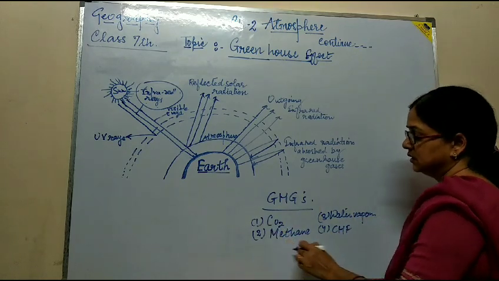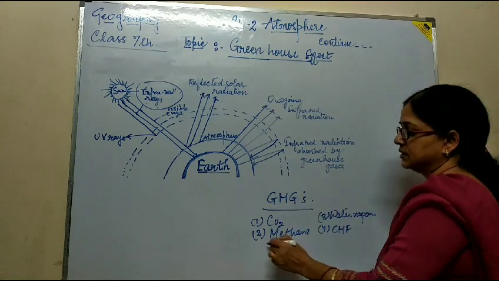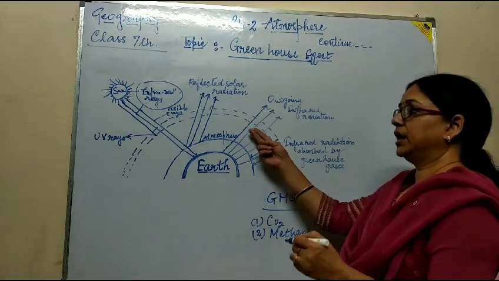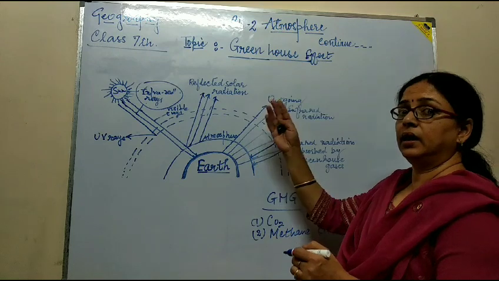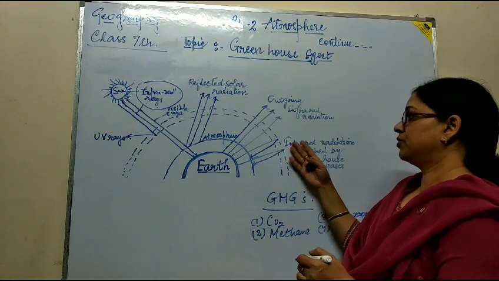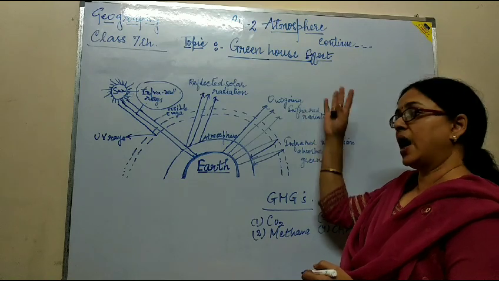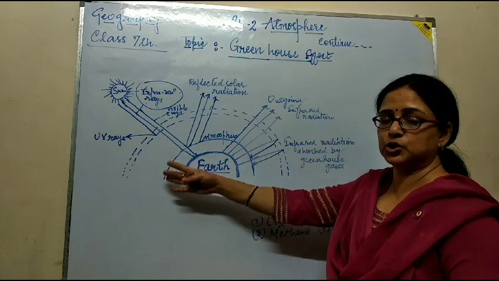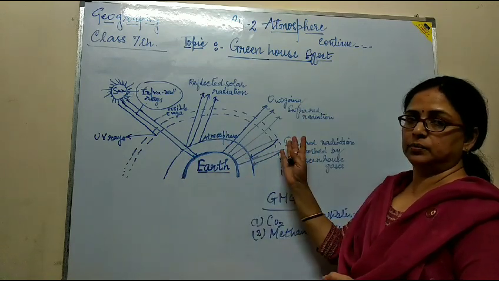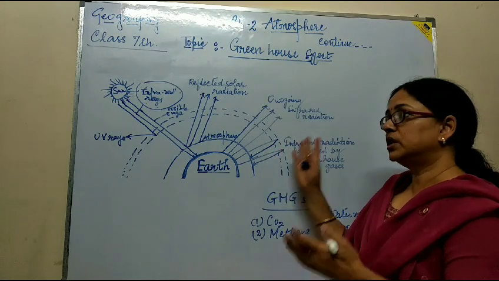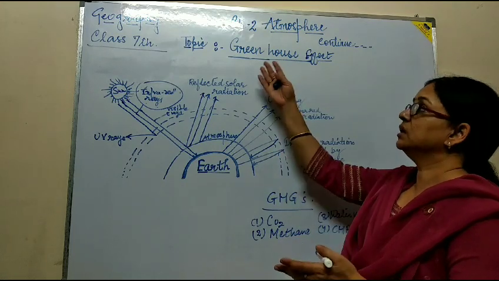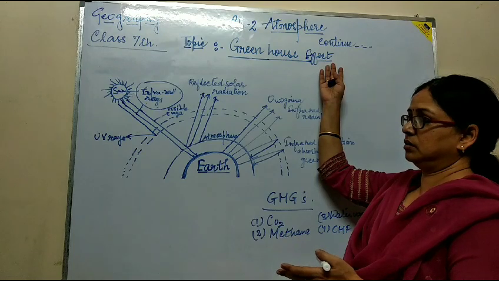As these greenhouse gases are present in the atmosphere, they don't allow the infrared rays to be reflected back into space, increasing the temperature of the environment. So this process is called the greenhouse effect.